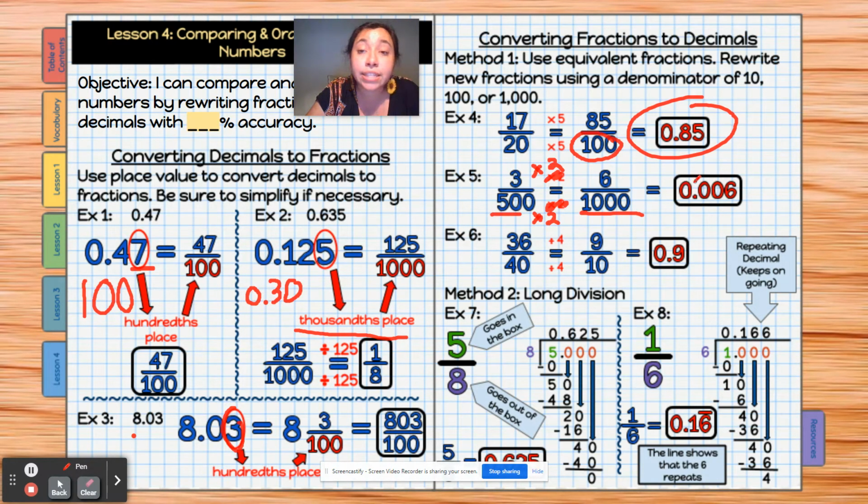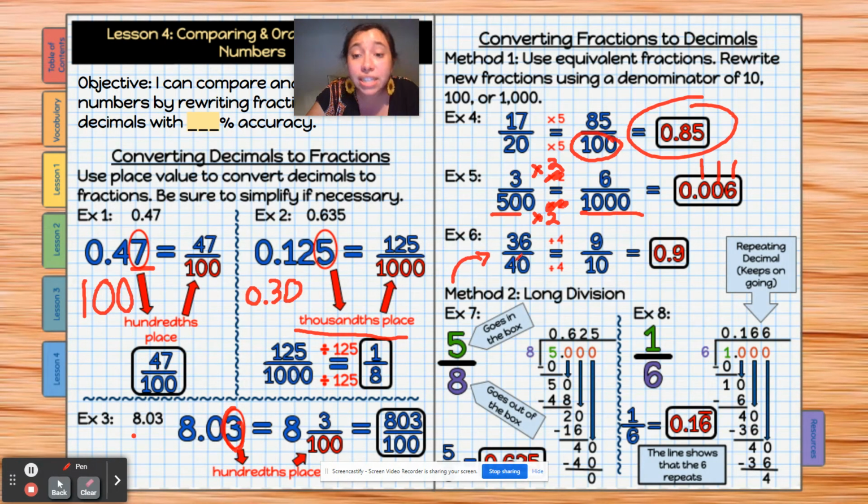So what's that? That's going to look like 0.006, right? Because this position is the tenths. This position is the hundredths. And then this position is the thousandths place. Now let's look at this type of number.